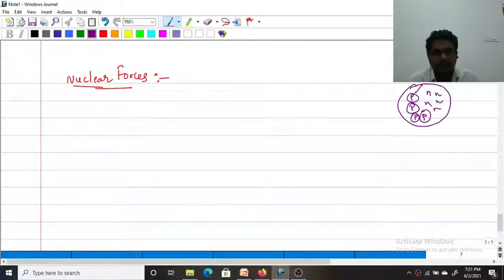So these repulsive forces try to break up the nucleus. But instead of breaking up, the nucleus is stable because some other forces are acting between those particles. Those are extremely strong compared to the repulsive forces.